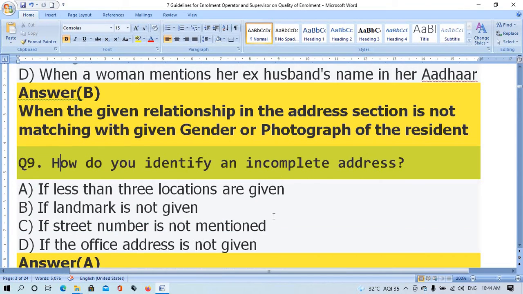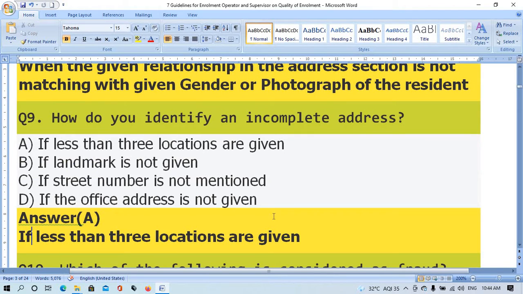Question number 9. How do you identify an incomplete address? Option A, if less than 3 locations are given. Option B, if landmark is not given. Option C, if street number is not mentioned. Option D, if the office address is not given. The right answer is option A, if less than 3 locations are given.